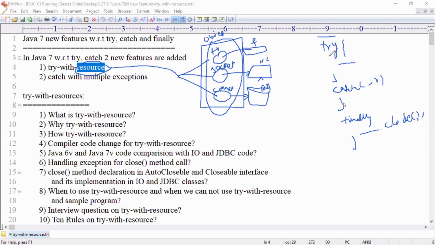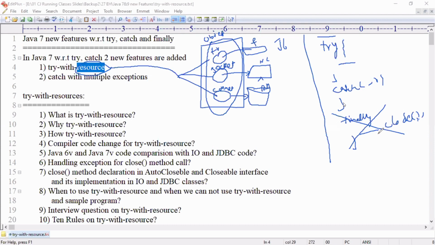Closing those objects is compulsory. This is the code we have written up to Java 6 version. From Java 7 version, you are free from creating this finally block. From which version? Java 7. Who will create them? It will be created by the compiler software.